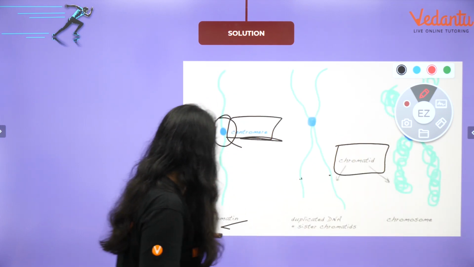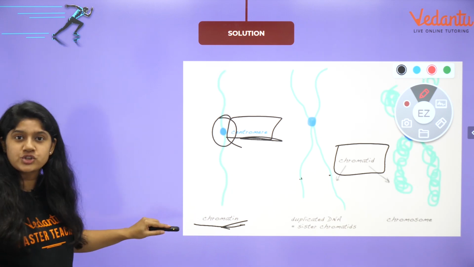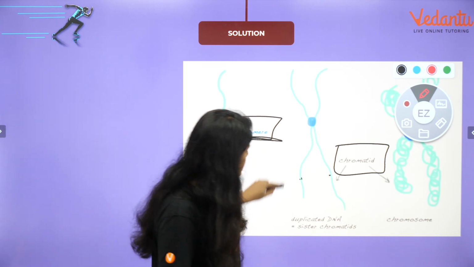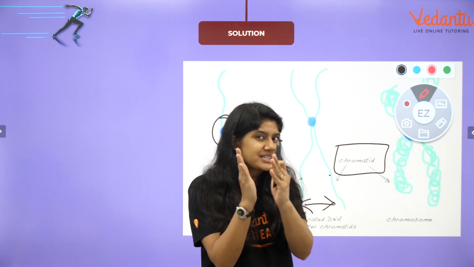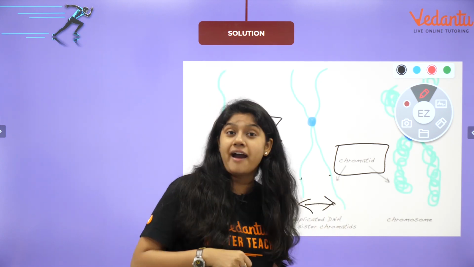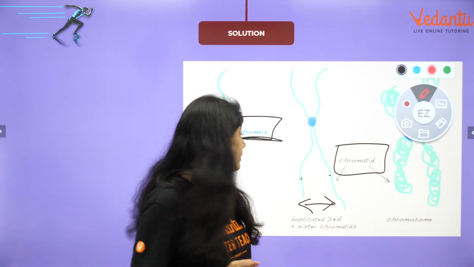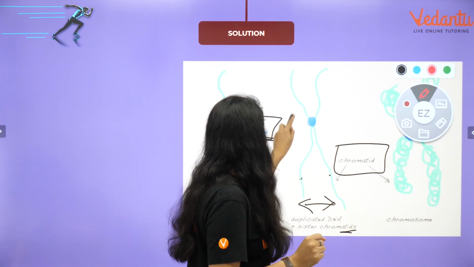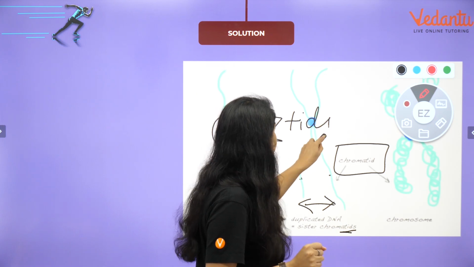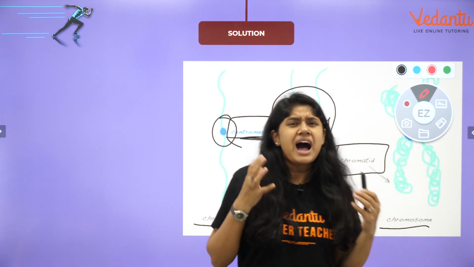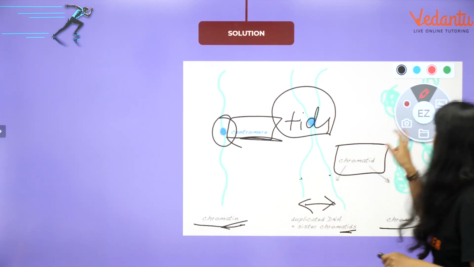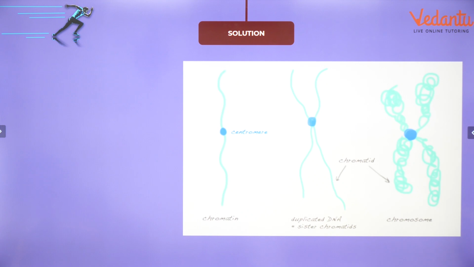Over here, chromatin is a single thread-like structure. If we have two sister, exact duplicated DNA, same exact copy of them coming together and saying hi to each other, they are chromatids, T-I-D, so it's two. And the last one is the chromosome. The highly condensed form of all these is called a chromosome, everyone. See everyone over here, take a screenshot. It's very easy for you to remember.